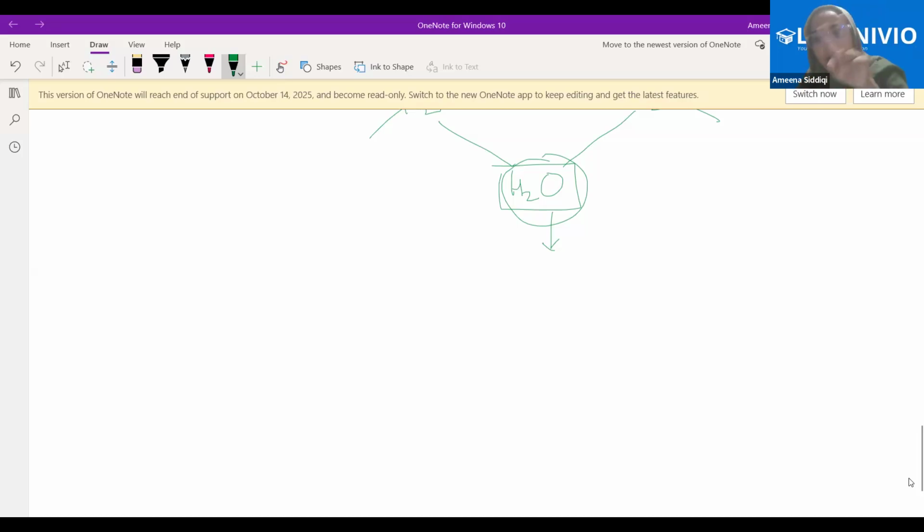Are you getting it? If I simplify this, there are two steps in the formation of a compound. First, a molecule is formed as a particle. And how is a molecule formed? When 2 to 3 different atoms in some specific ratio combine. They combine together. That is the first step.